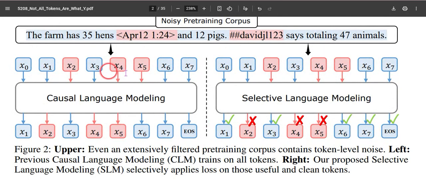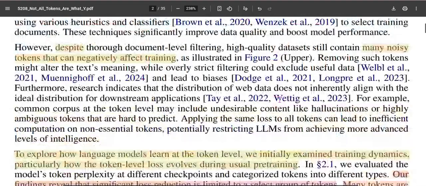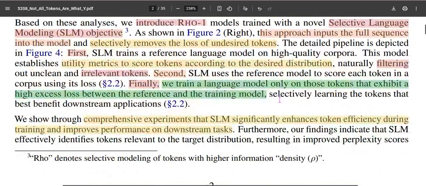This is language modeling, where the previous tokens are fed in to predict the next token. There are some different color markings. These are the token level losses that don't contribute to significant learning. The other tokens seem to be okay for the learning process or learning dynamics. So they have proposed a three-step process called Rho-1, selective language modeling.